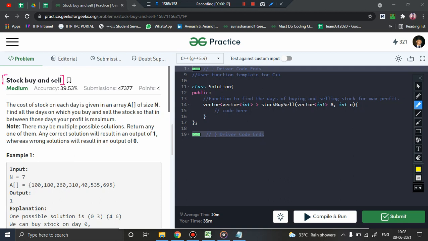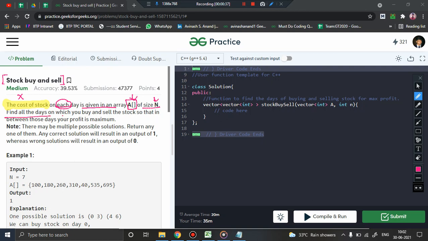So here they say that the cost of a stock. Remember, we are talking about a specific stock. Suppose the name of the stock is X. So the cost of a stock X on each day is given in an array A of size n, right? So what will be the cost of stock on each day? Those values are basically given in an array A of size n.